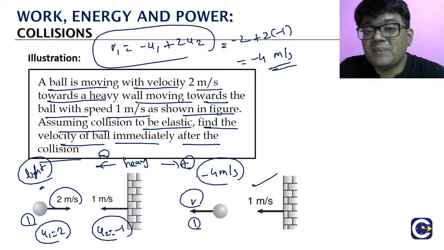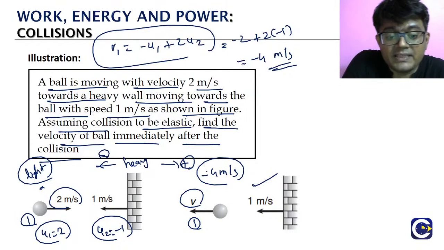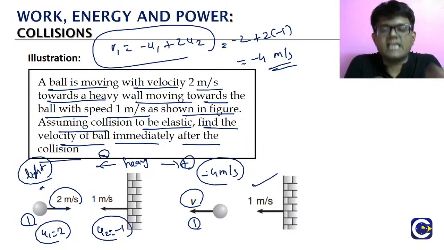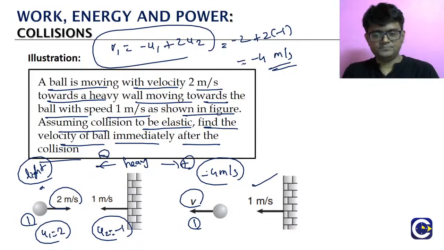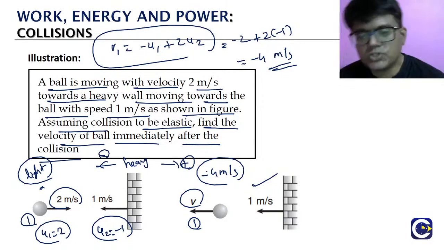What is the importance of the minus? It is telling that the ball will be going to the left, because as per our convention, right side means positive, left side means negative. Like this we will be able to solve such questions.